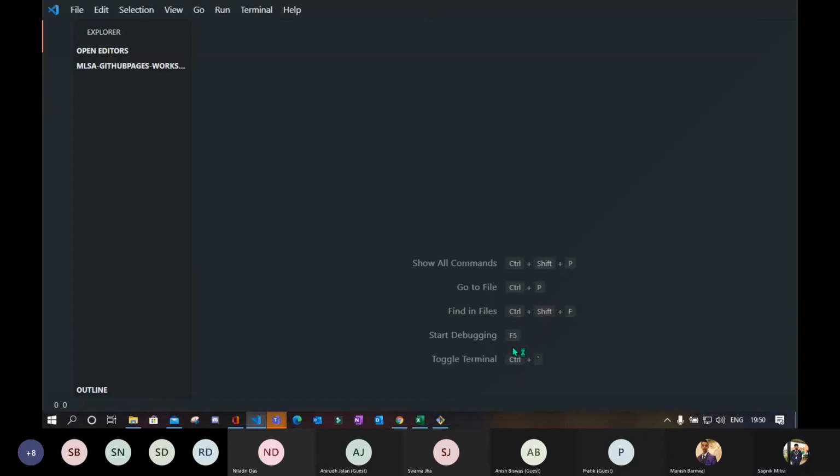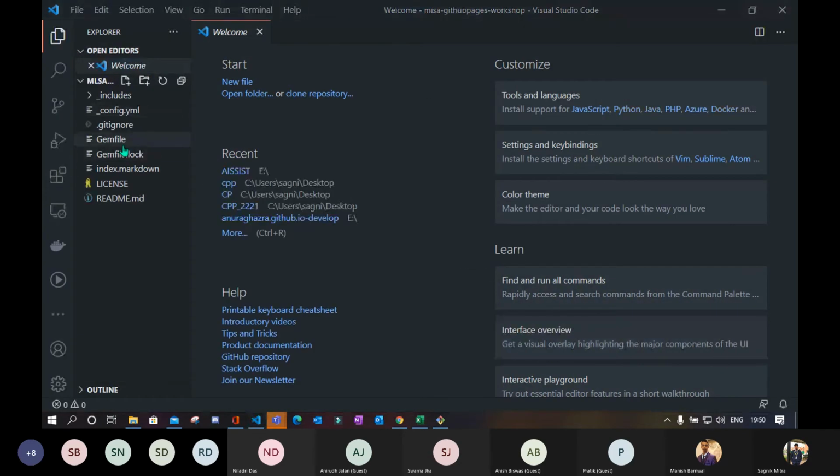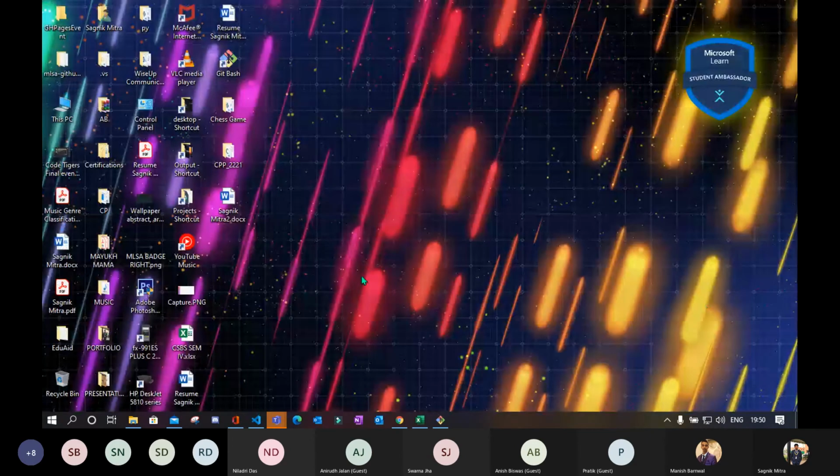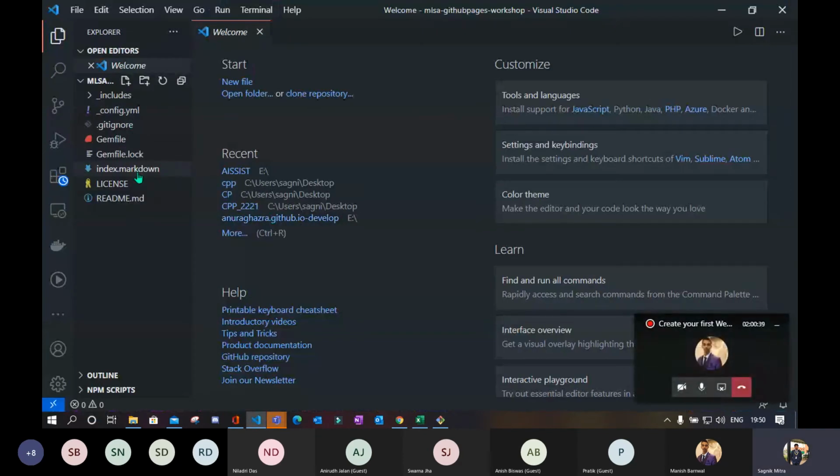And if you don't have VS Code, if you have any other IDE, you can open with that. Yes, so it is loading. Just 2 minutes.